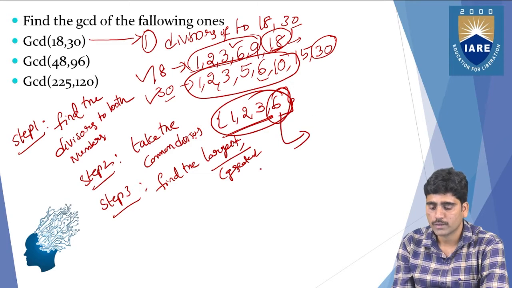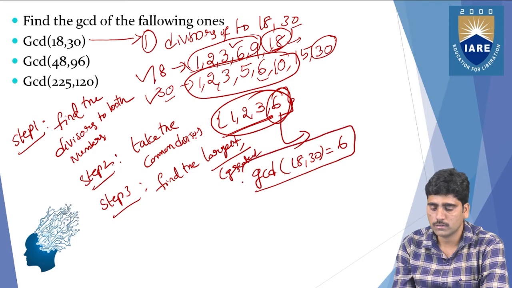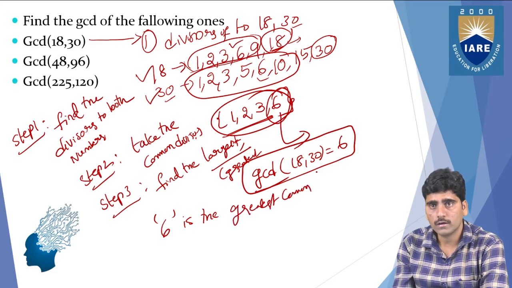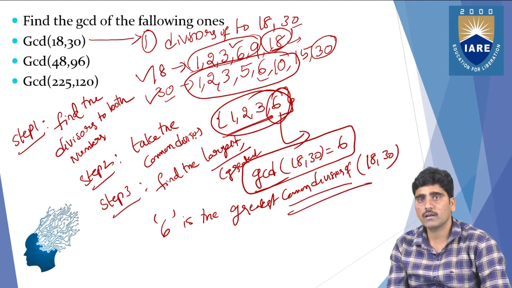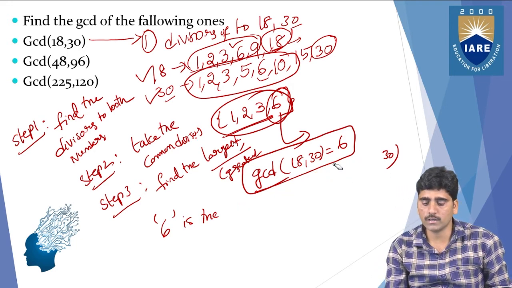So you can write GCD of 18, 30 equals 6. Or else you can write it like this also: 6 is the greatest common divisor of 18, 30. So this is the way you can find the GCD of 18, 30.